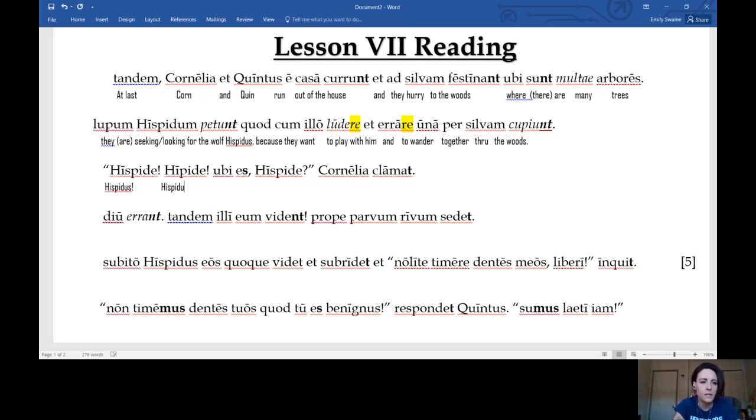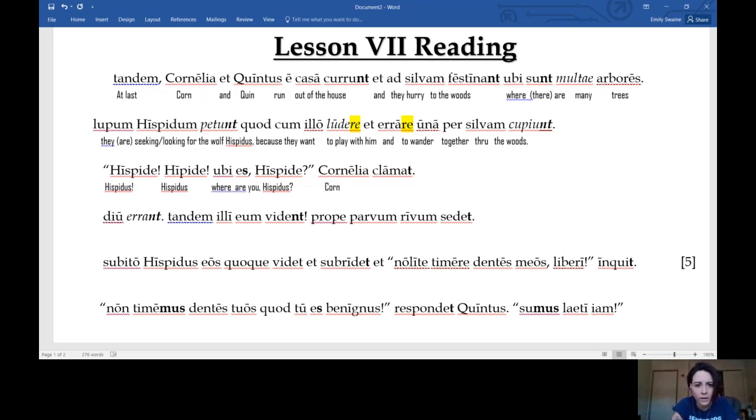Hispidus, Hispidus. Ubi es, Hispidus? Ubi means where. Es means you are. But we don't say "where you are, Hispidus." We say, where are you, Hispidus? Right? Because remember, they ran home and told everything to their mother about Hispidus. And they said, we want to go play with him. And she said, okay, as long as he's a nice wolf. And remember, he is. He may look ferocious, but he's a softie.